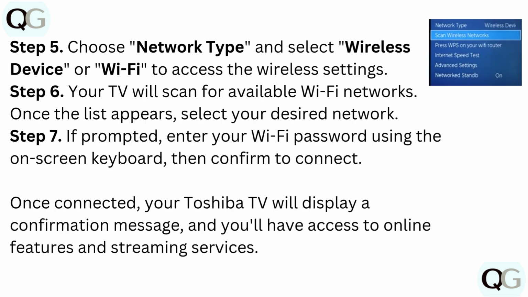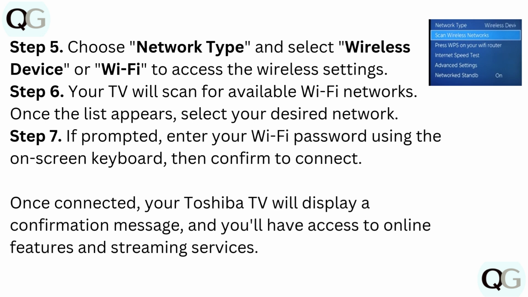Step 5. Choose Network Type and select Wireless Device or Wi-Fi to access the wireless settings. Step 6. Your TV will scan for available Wi-Fi networks. Once the list appears, select your desired network.